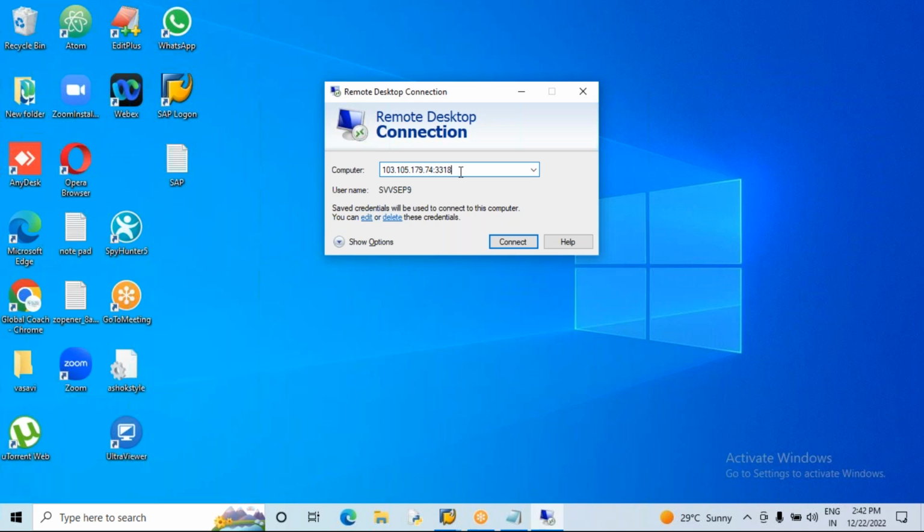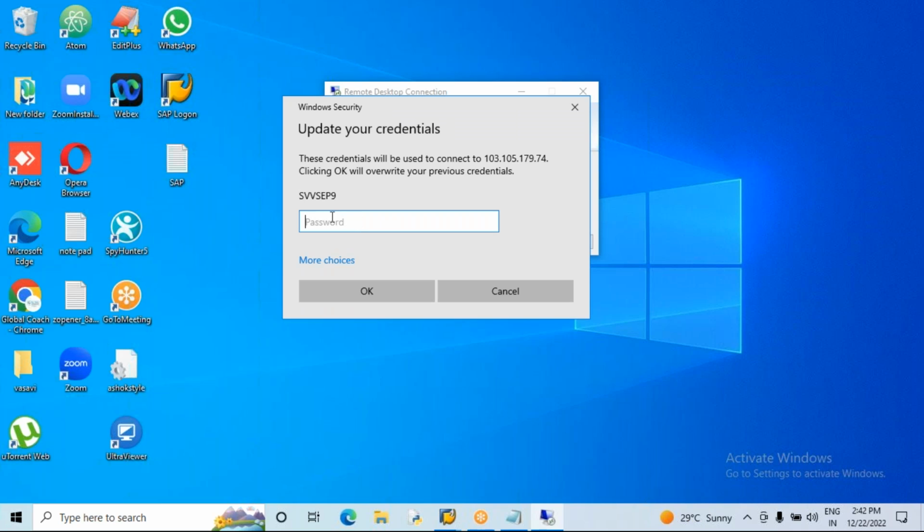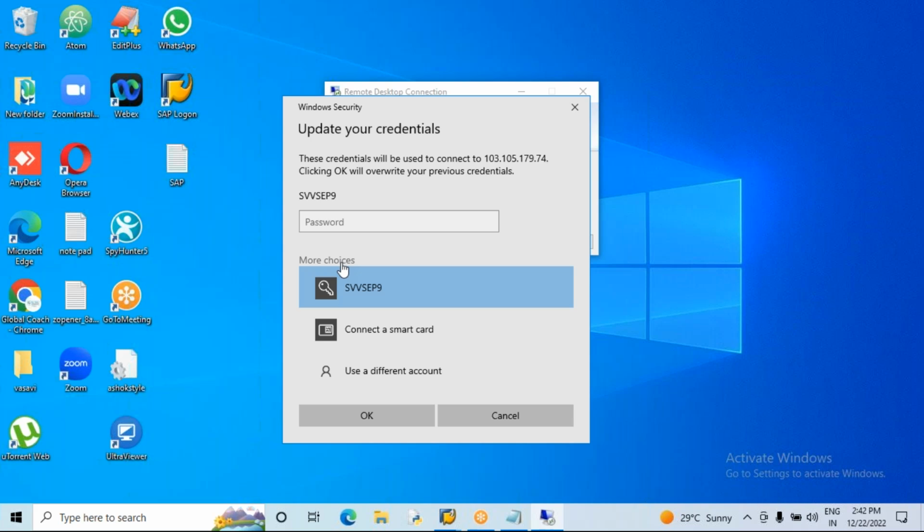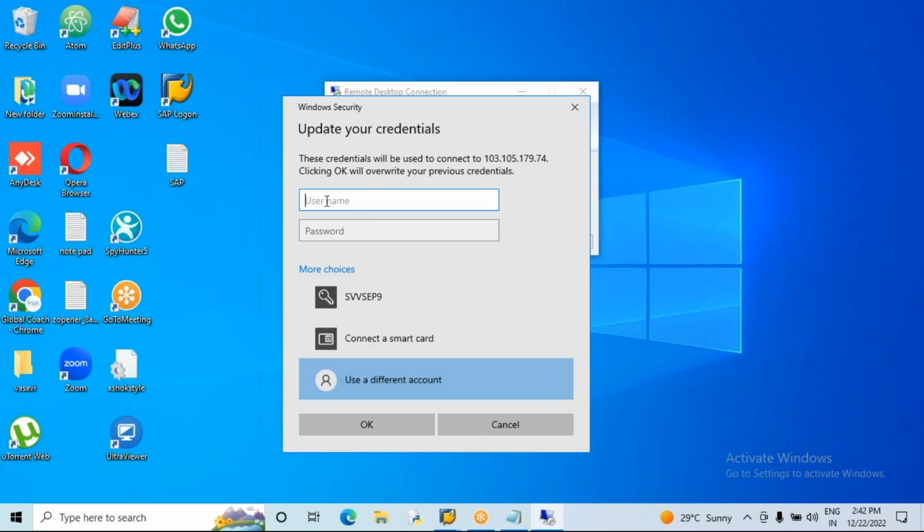So let me go to configure. The address is 103.105.179.74, port 3318. I need to add the user. The user is a different account here. Which user?